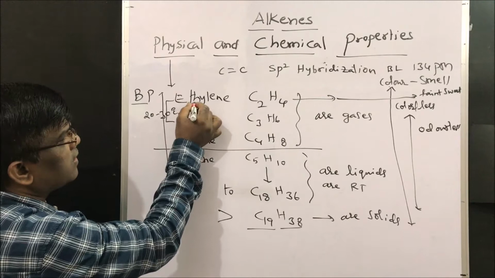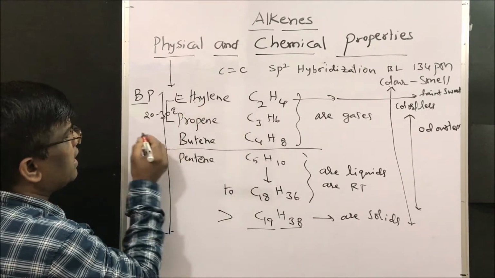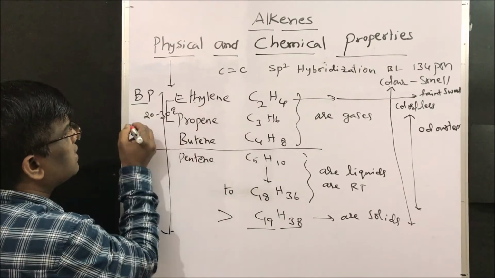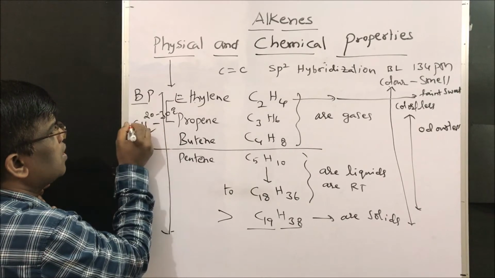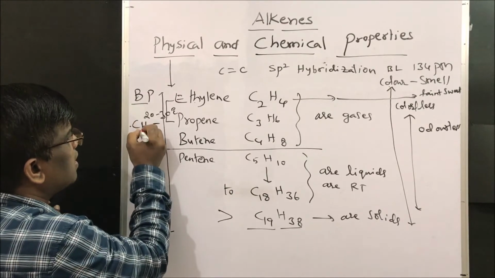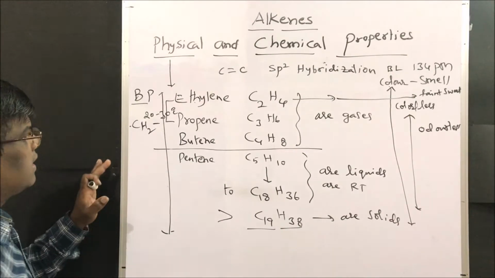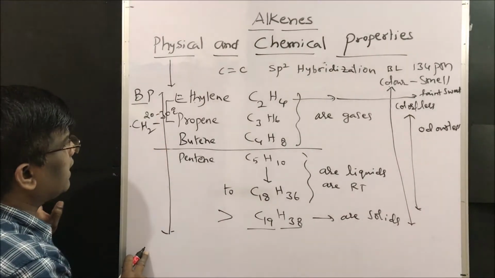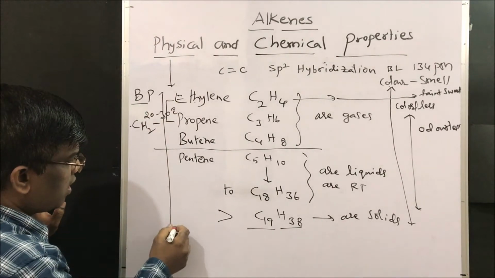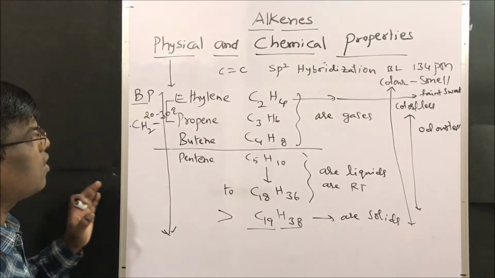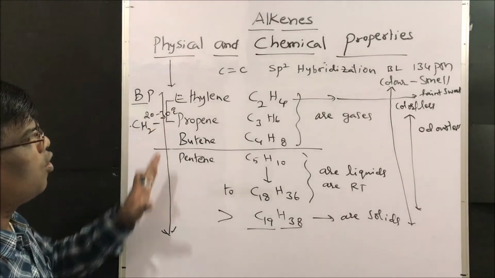Homologous series means, what is the difference between ethylene and propene? Yes, CH2 is the difference. So based on this CH2 homologous series, the boiling point increases throughout the series. This is how boiling point changes in a homologous series.